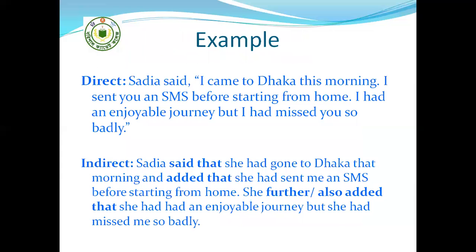Here, this is an example of assertive sentences. A passage has been given here and you need some connecting words to join the sentences nicely. And in the indirect narration, you see, we have used said that in the first place, then we have used added that, then we have used further or also added that. So these are the connecting words which join the sentences together and it gives a connected whole in that way.